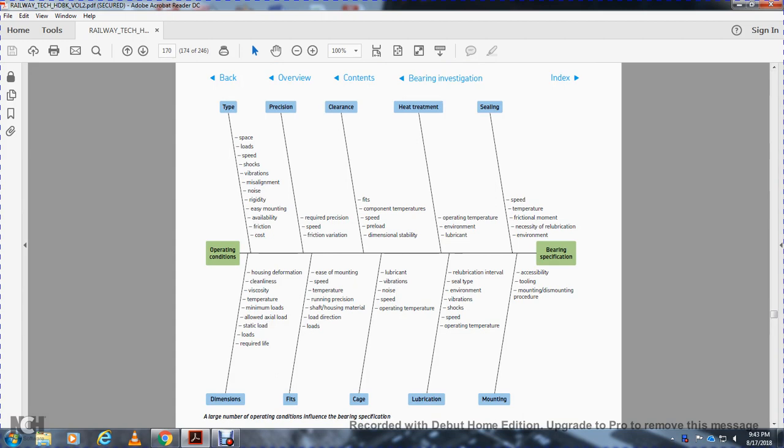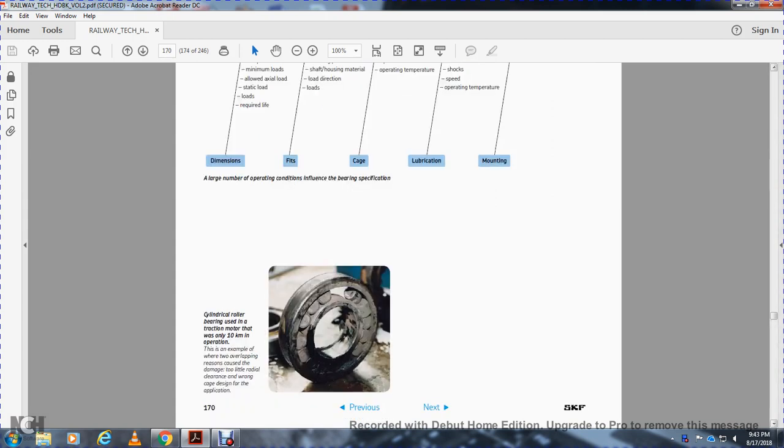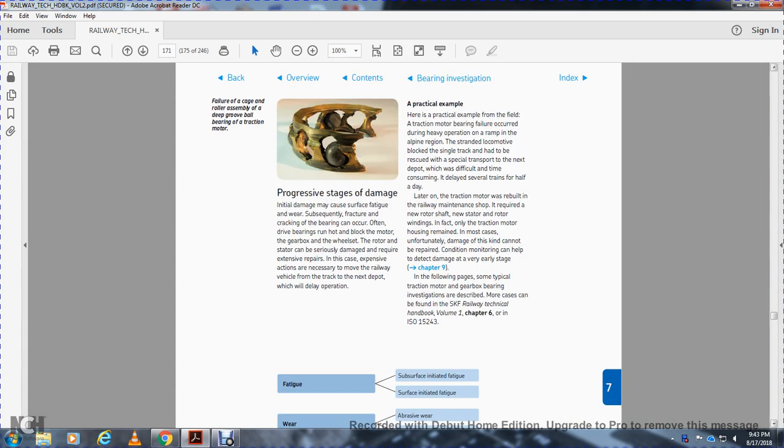This shows the type, precision, clearance, heat treatment and sealing, dimensions, fit, gauge, lubrication, mountings, the operating conditions, and bearing specifications. A cylindrical roller bearing in the traction motor failed after only 10 kilometers of operation. Failure of the cage and roller assembly, with a deep groove ball bearing in the traction motor.